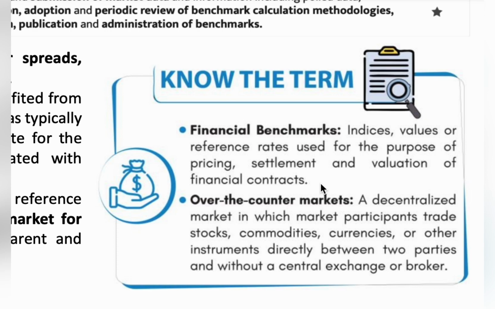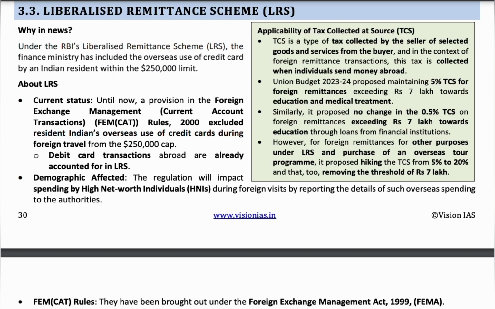It takes place outside major exchanges, so officially it will not be there, but it is a form of small trade. Two parties trade and exchange currencies, commodities, etc. without a central exchange. So it is a form of decentralized market. This topic will be very easy if you listen carefully.